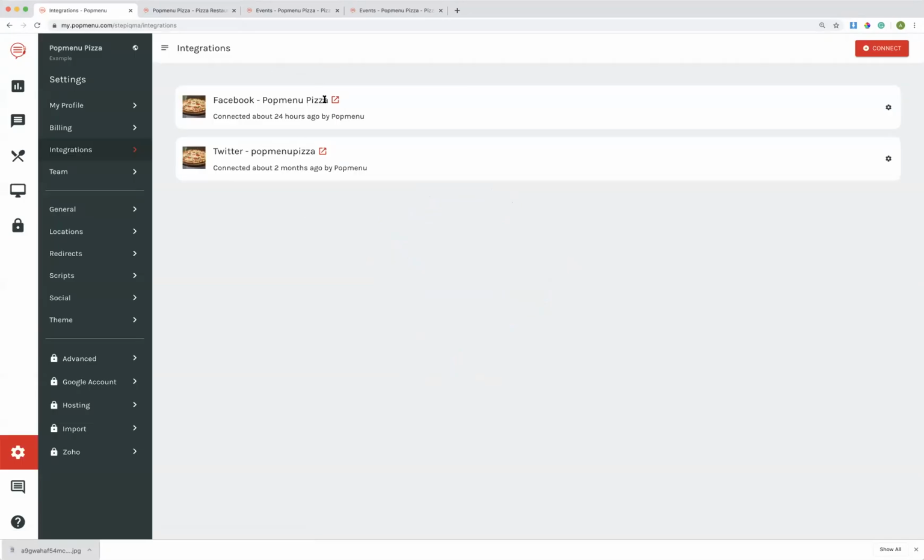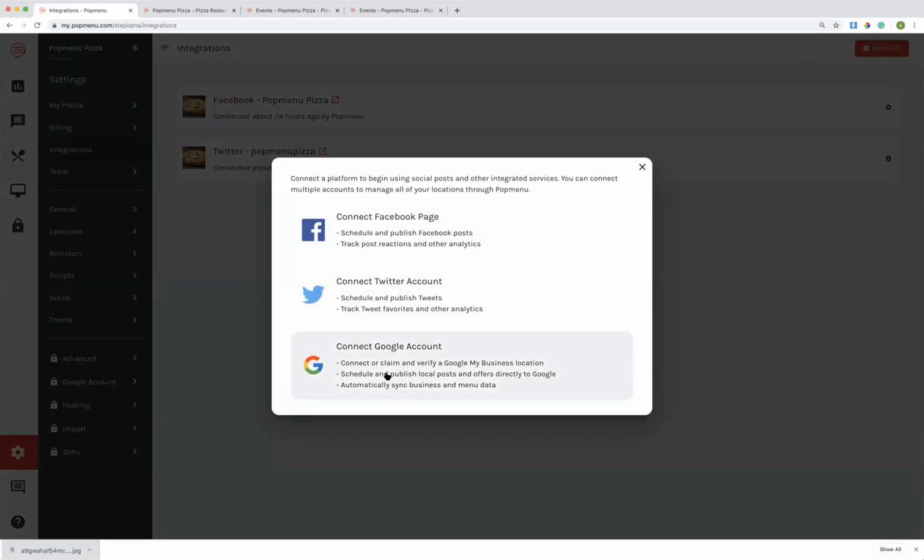Okay, so Tracy or Crystal said that she got it, but just for everyone else, if you need to connect your Google My Business account, what you would do is click integrations, connect in the top right-hand corner, connect Google account, and you will go through the process that this pop-up prompts.